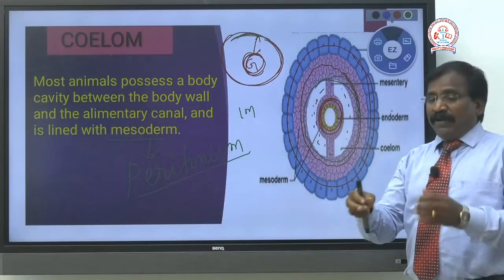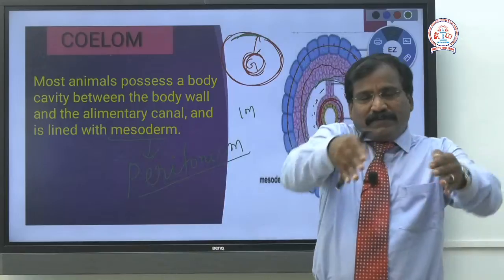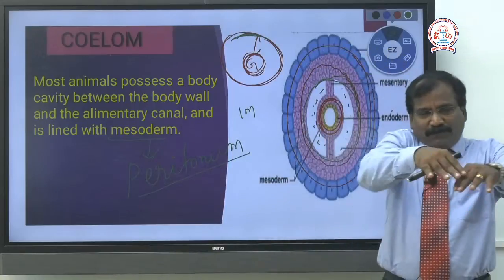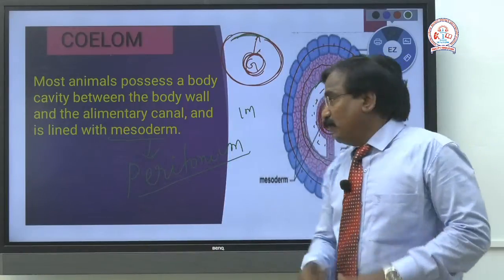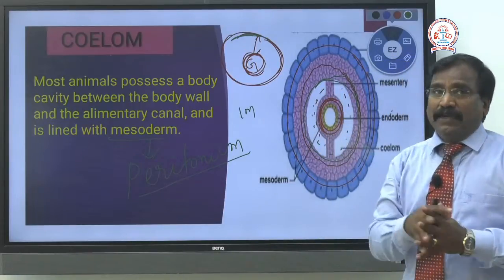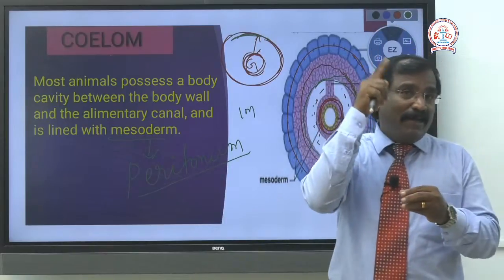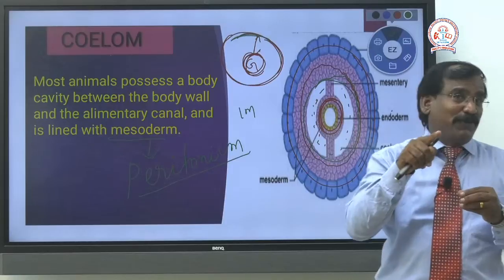Like our house has a compound wall around it, a closing. So this is surrounded, bordered by cell layers, and those cells are from the mesoderm. We have already discussed the layers: ectoderm, mesoderm, endoderm.